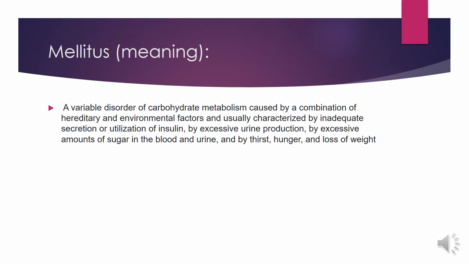So let us know the definition of diabetes mellitus. What does that mean? It means a variable disorder of carbohydrate metabolism caused by a combination of hereditary and environmental factors and usually characterized by inadequate secretion or utilization of insulin. Insulin is the hormone secreted by the pancreas, and there is excessive urine production and excessive amounts of sugar in the blood and urine, and by thirst, hunger and loss of weight.